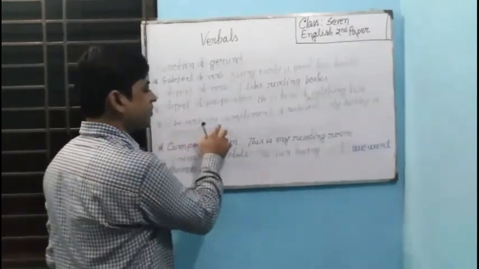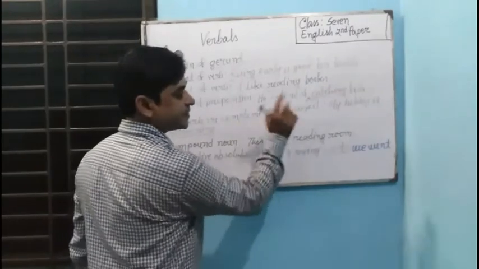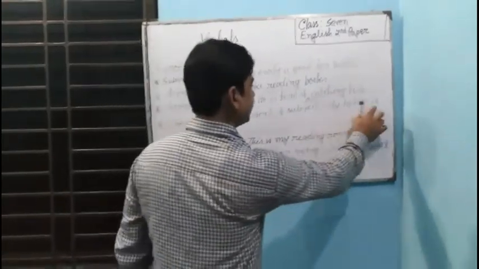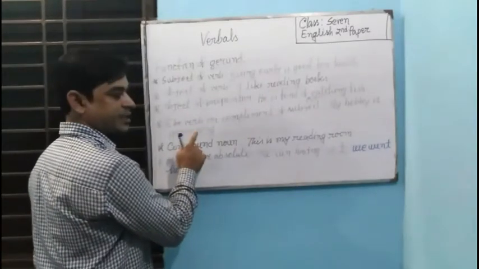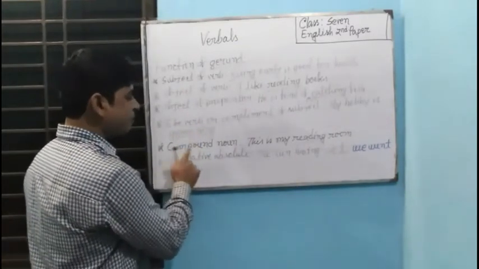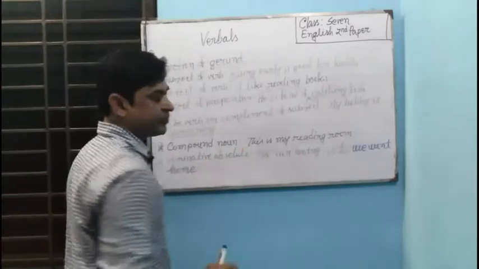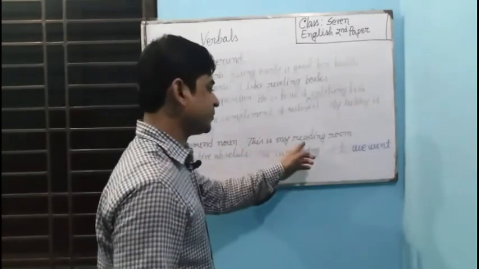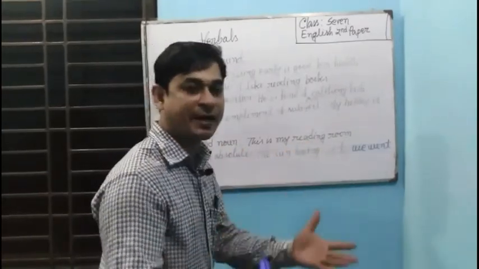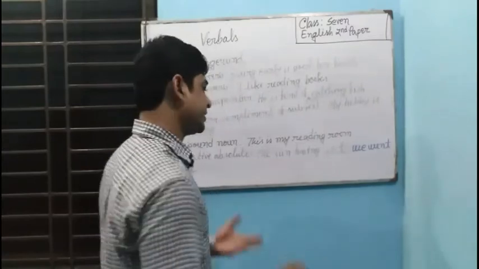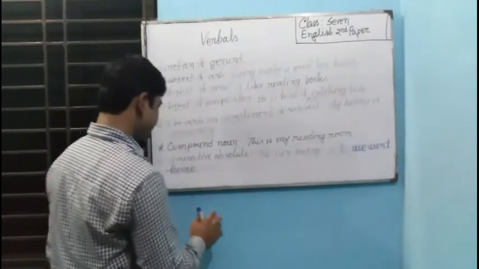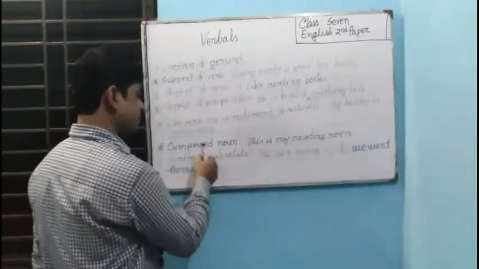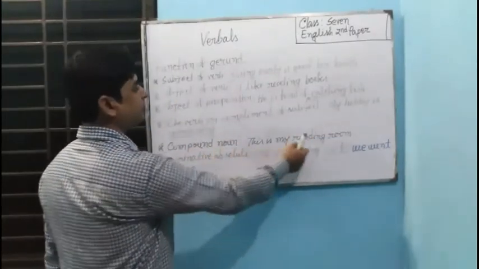To be verb or complement of subject: My hobby is gardening. Here is is the to be verb, and gardening is a gerund. Compound noun: if you get any compound nouns, suppose reading room, sleeping bed, sleeping room, in this way. This is my reading room. Here reading room is a compound noun form of gerund.